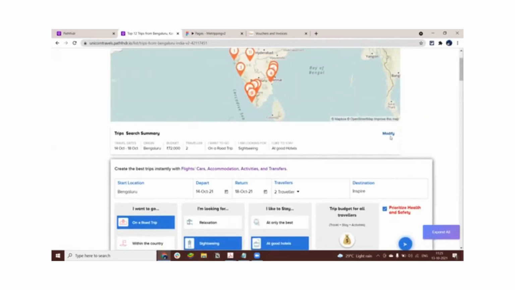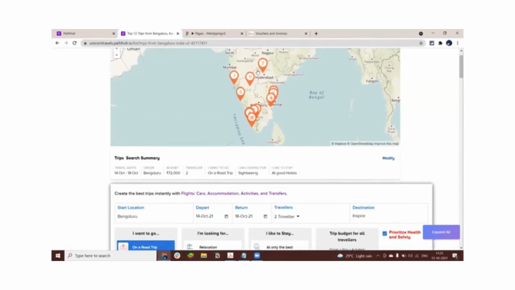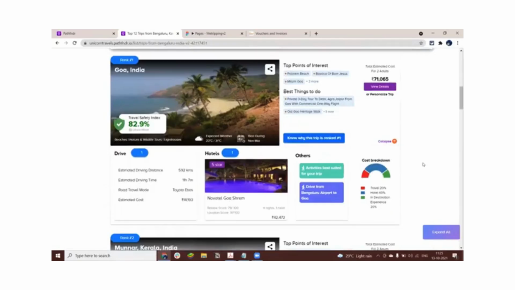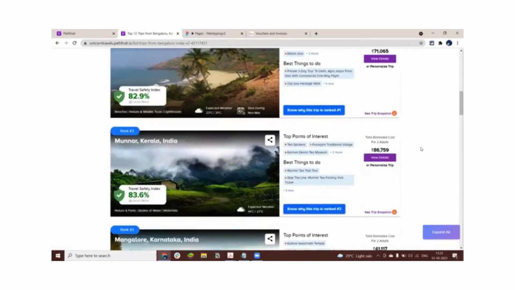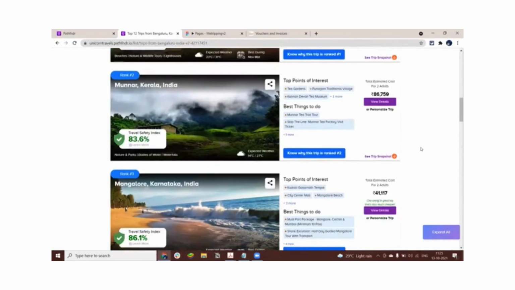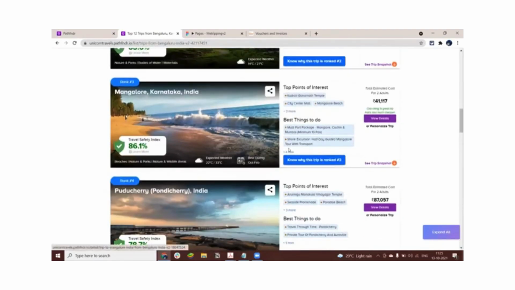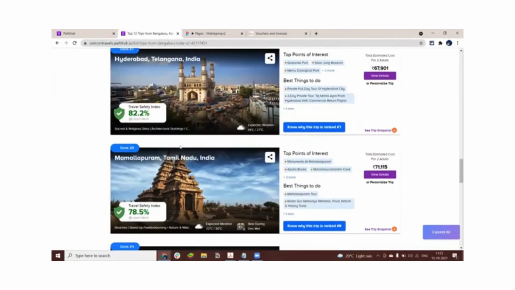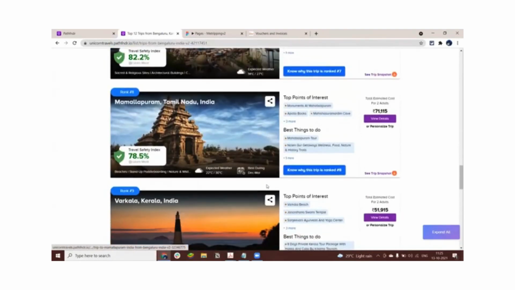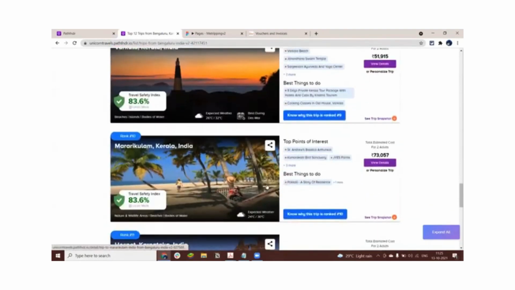Now here, our system has figured out that there are 12 such destinations that Joe can drive to from Bangalore, in and around the vicinity of that particular destination. And it has showcased a bunch of results. Now, what are these results? Some of them are the usual suspects. So you have Coorg, you have Munnar. Mangalore is new. You have Pondicherry, you have Chennai, Alleppey. Mahabalipuram is new. So you have this entire list of options.